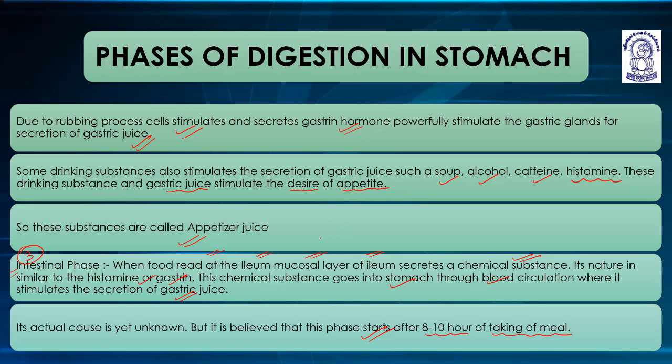So please remember the gastrin hormone and the anti-gastrin hormone, that is GIP, gastric inhibitory peptide, which acts as anti-gastrin.